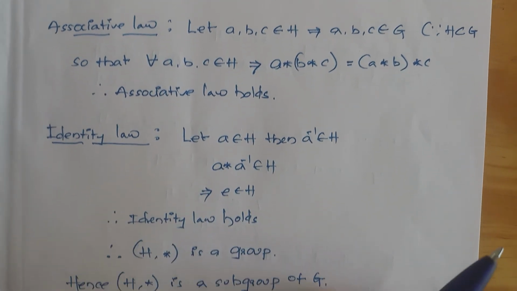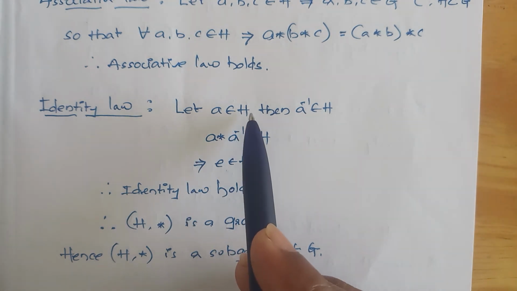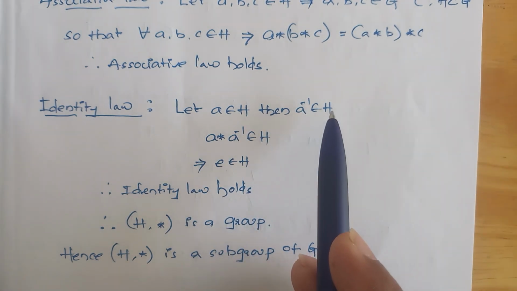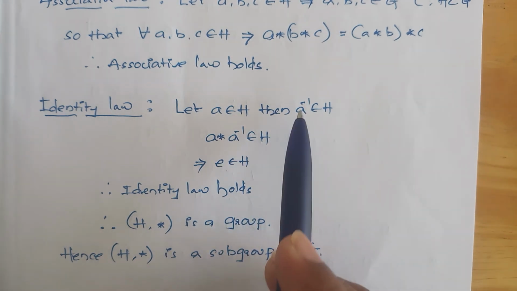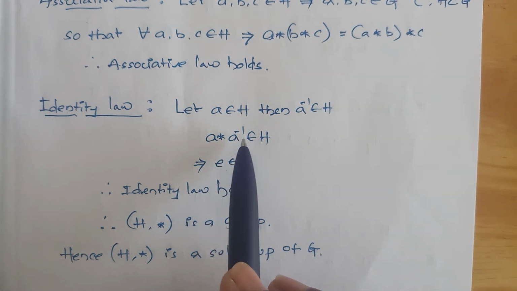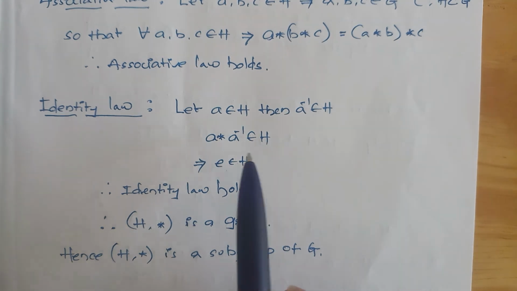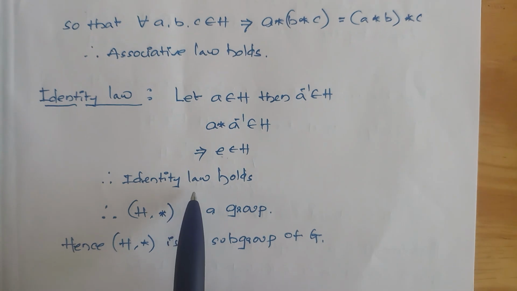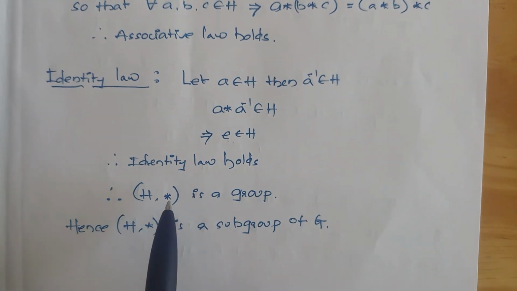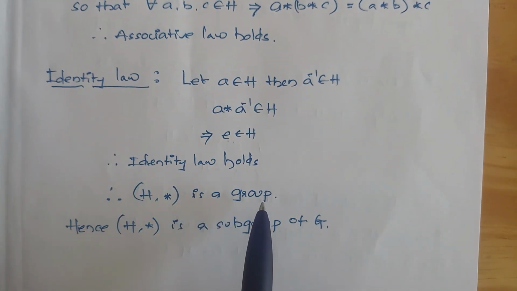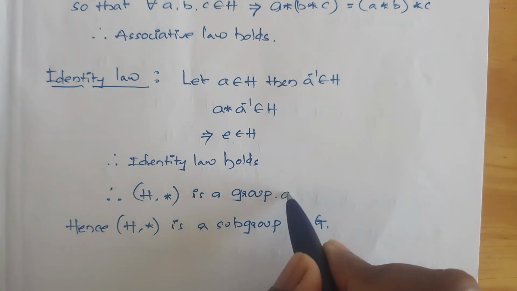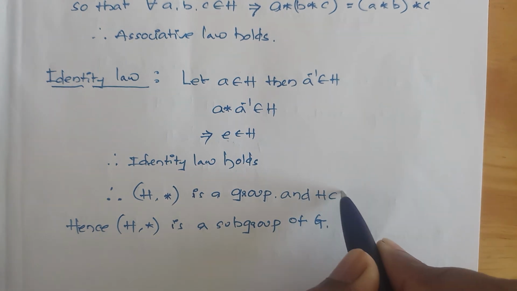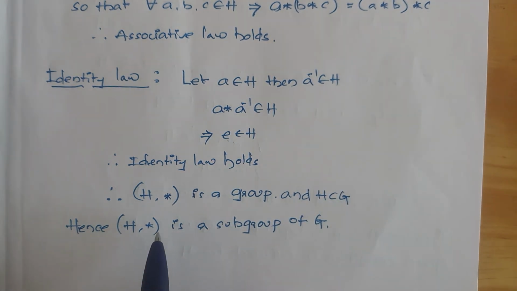Next let me check the identity law. For all a belongs to H, a inverse belongs to H. That implies that if I multiply these two, a star a inverse belongs to H. So a star a inverse, which is e, belongs to H. Therefore the identity law holds good. So H star is a group, and you know that H is a subset of G. Hence (H, star) is a subgroup of G.